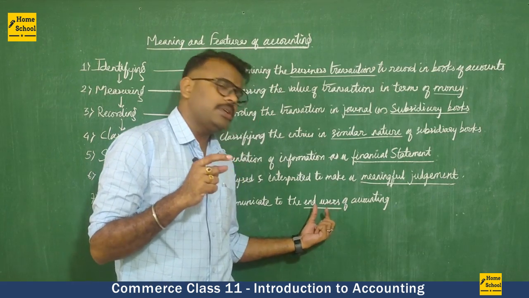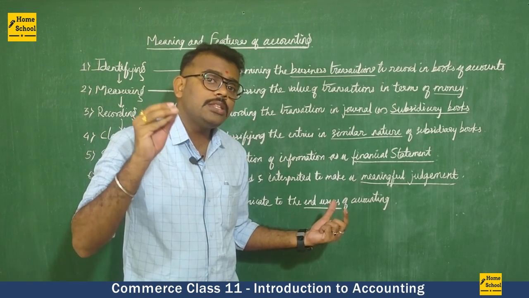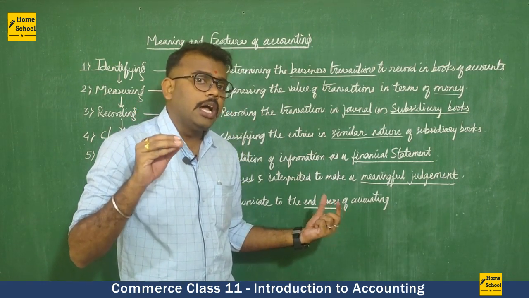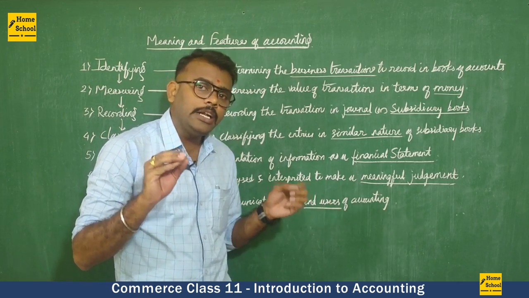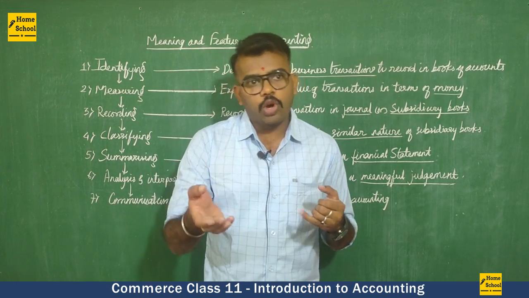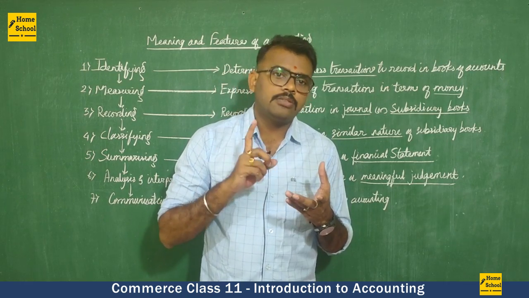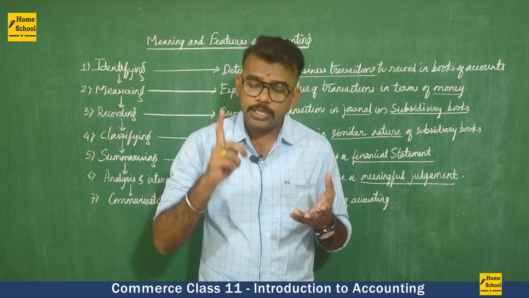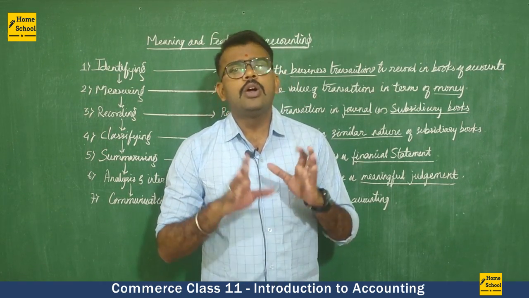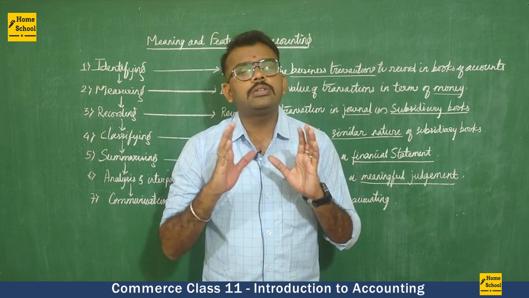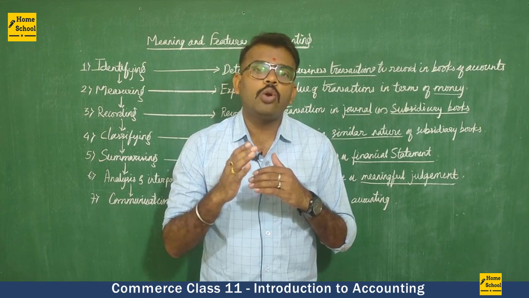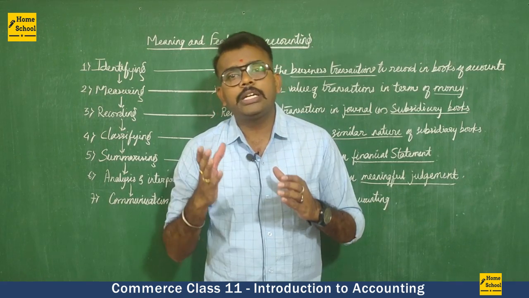End users simply means those who are using the accounts information. They are called end users. That may be you, or me, or the board of directors of the same company, or employees of the same company, who all want to use the accounting transactions.